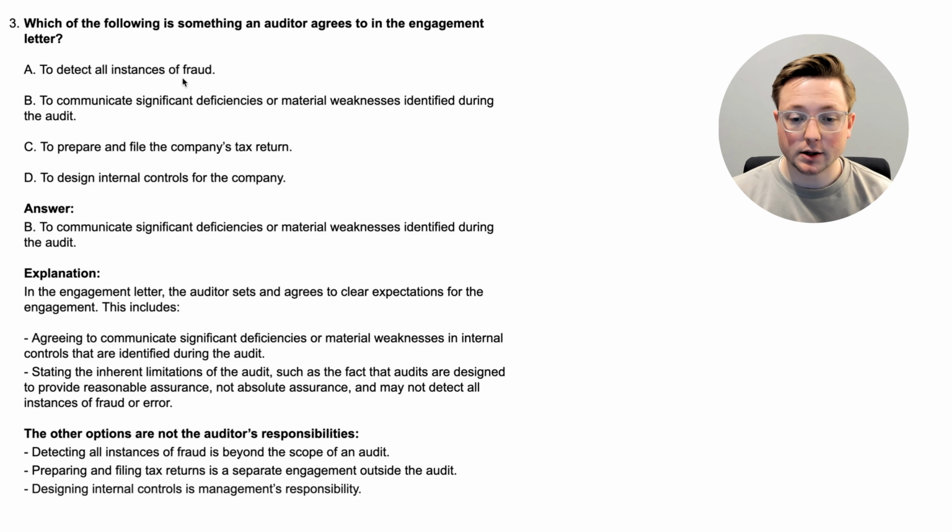In the engagement letter, the auditor sets and agrees to clear expectations for the engagement. These include agreeing to communicate significant deficiencies or material weaknesses in internal controls that are identified during the audit. That's one of the biggest parts of doing an audit, finding those significant deficiencies and communicating those. They're not supposed to fix them, but they are supposed to communicate them.